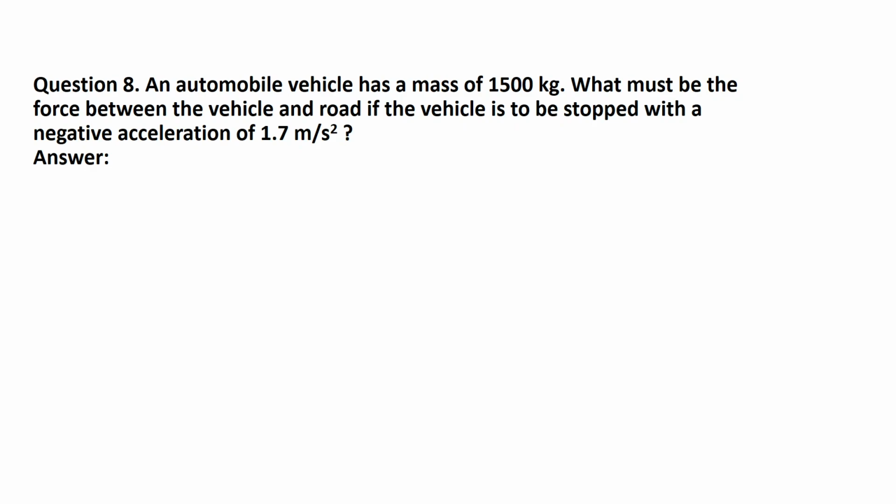Okay, let's start question number 8. An automobile vehicle has a mass of 1500 kg. What must be the force between the vehicle and the road if the vehicle is to be stopped with a negative acceleration of 1.7 meter per second square?